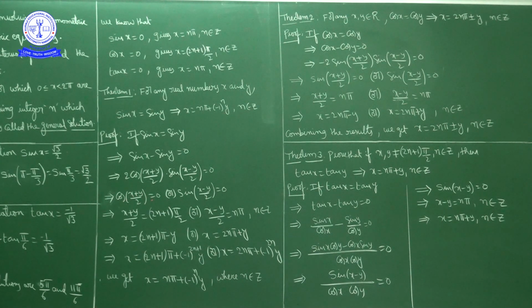Now suppose we consider this as theta. If cos theta equals 0, theta is an odd multiple of pi by 2. So (x plus y) by 2 is (2n plus 1) into pi by 2.